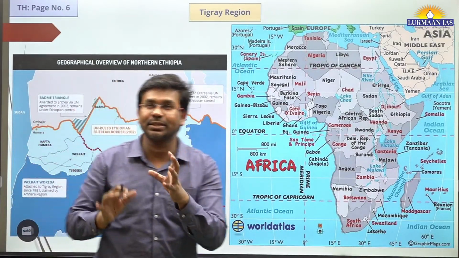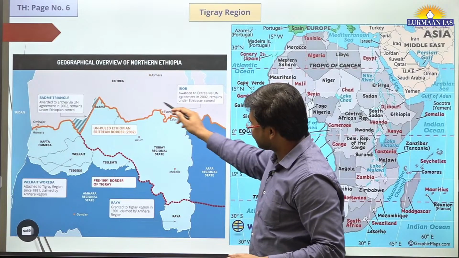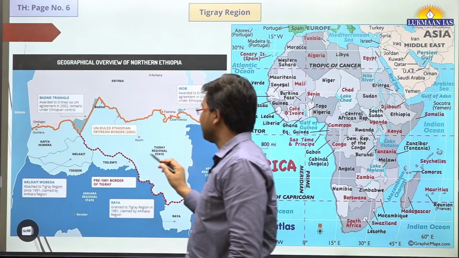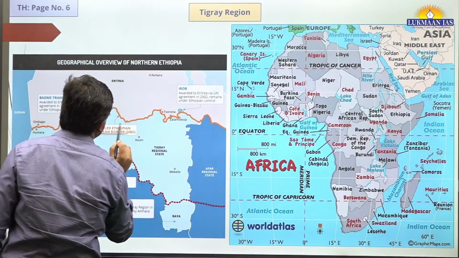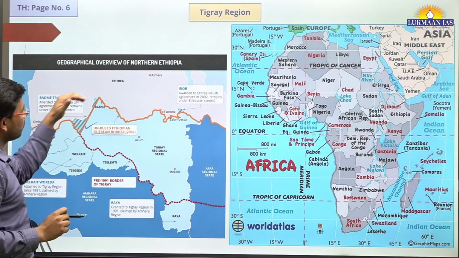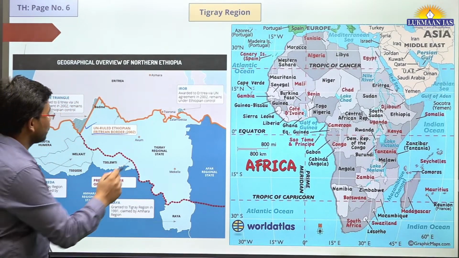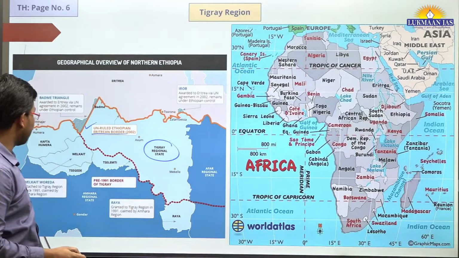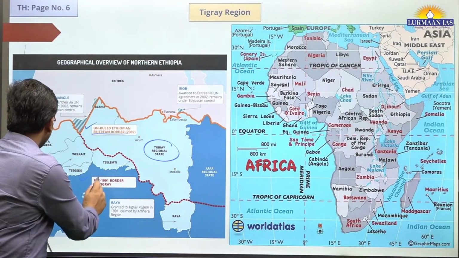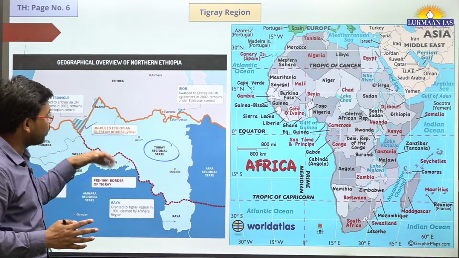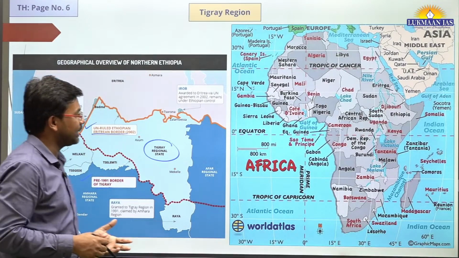The Tigray region that I have showcased is a bigger version of the Tigray region. Here we see the UN ruled Ethiopia Eritrea border. This is the Tigray regional state, and the pre-1991 border of Tigray. There has been a long history of struggle in the Tigray region.